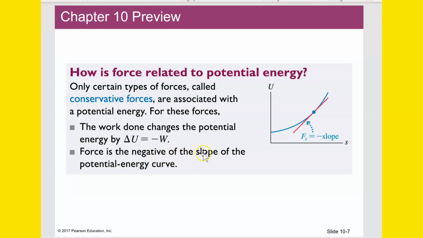Force is the negative of the slope of the potential energy curve. So here's the potential energy curve. The force is the negative of the slope of the potential energy curve. So whatever the slope of this tangent line is, the force is the negative of that slope. We'll try to understand that better as we go as well.